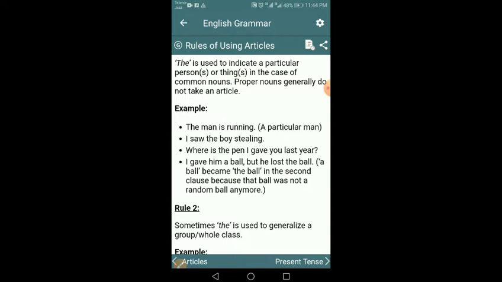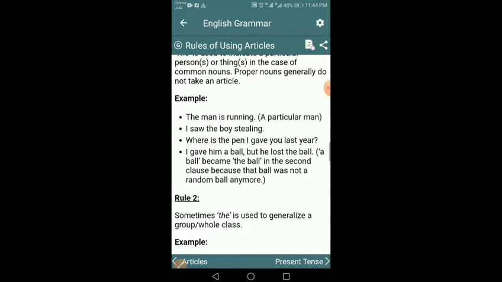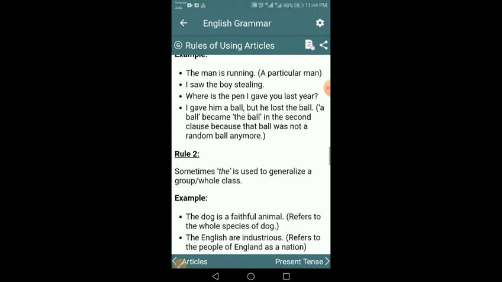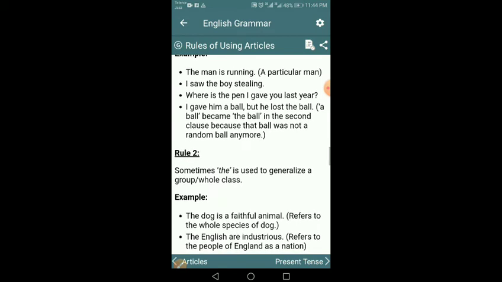The cow was very beautiful. I am placing "the" here before cow, as I am referring to the cow I have already discussed in my previous sentence. So "the" is to specify things.